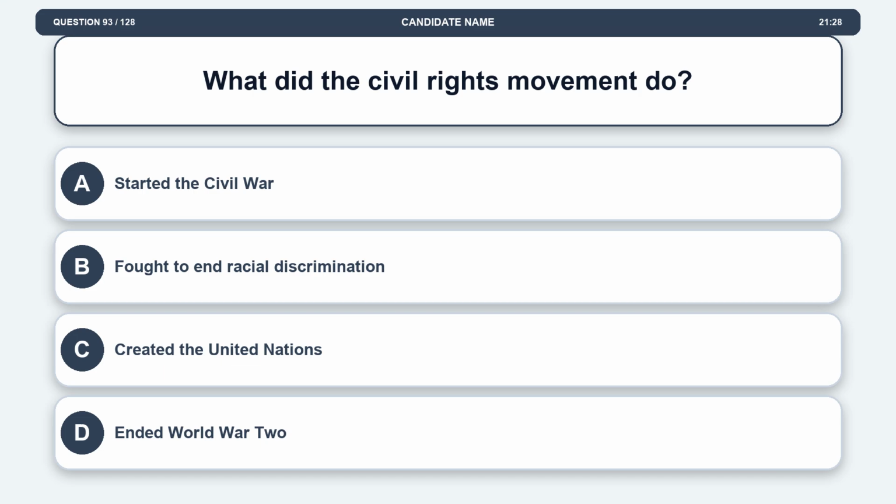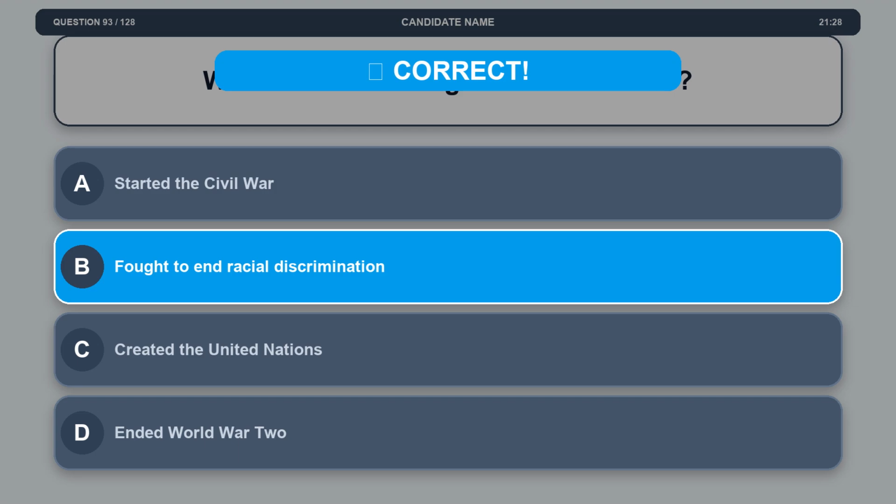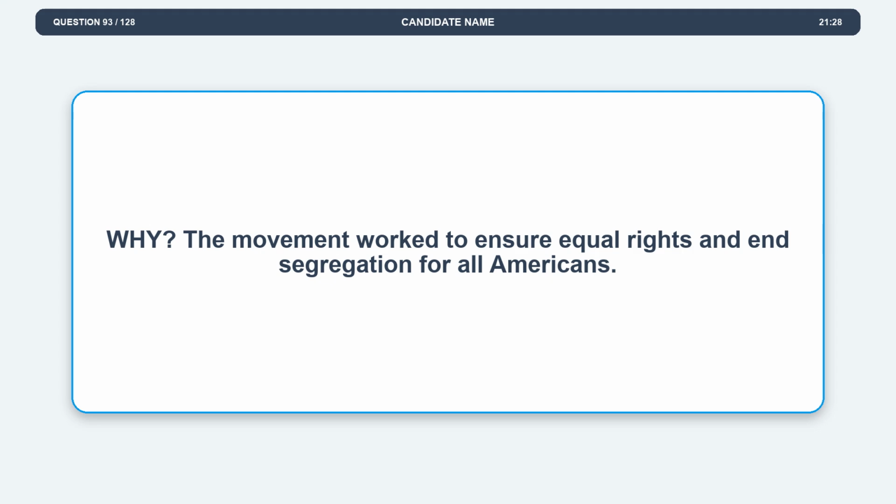Question 93. What did the Civil Rights Movement do? Option A, started the Civil War. Option B, fought to end racial discrimination. Option C, created the United Nations. Option D, ended World War II. The correct answer is option B, fought to end racial discrimination. Explanation. The movement worked to ensure equal rights and end segregation for all Americans.